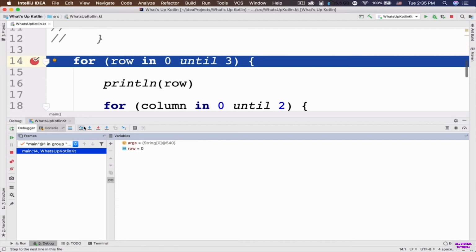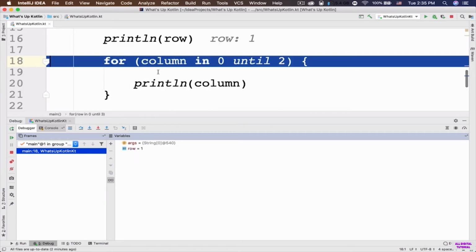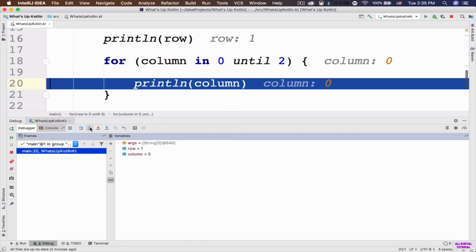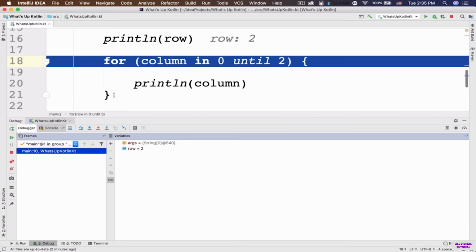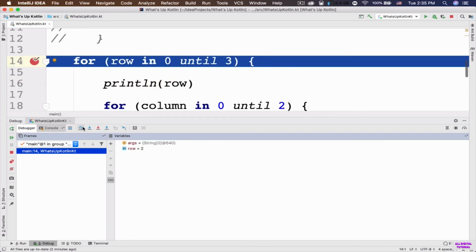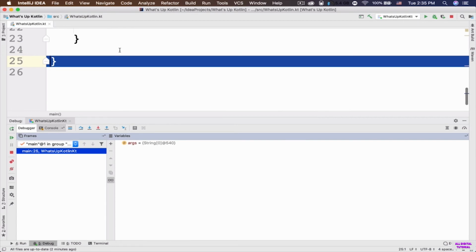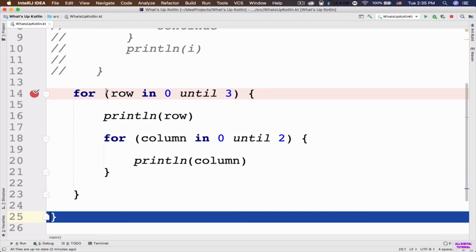Now the value of the row is 1. So it's going to output the value row number 1 to the console. And then we have the inner loop. So again, 0, 1 for the column, and it's going to go back to the outer loop. Now the value of the row is 2. Output the value 2 to the console, and it's time for the inner loop to be executed, 0, 1. Done. And if I click on step over again, because we only have 3 rows, the for loop is done. So here let me tell you that we can also give these for loops a name. That's the purpose of this tutorial.